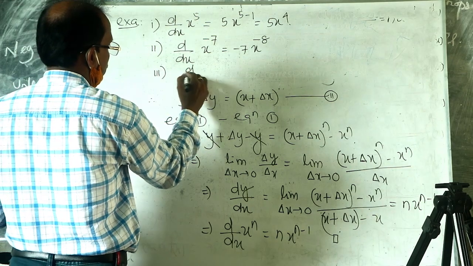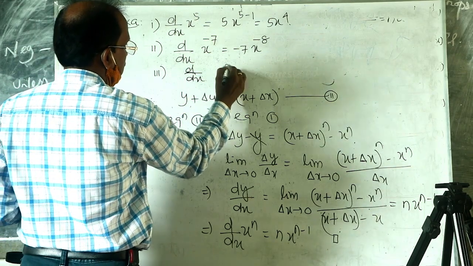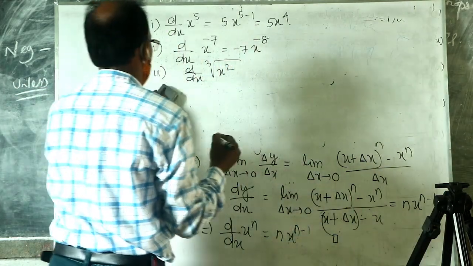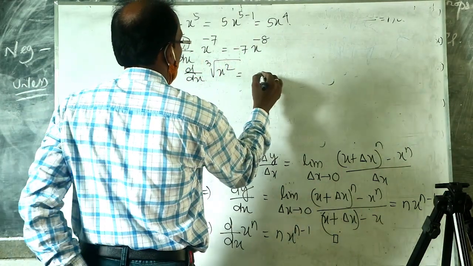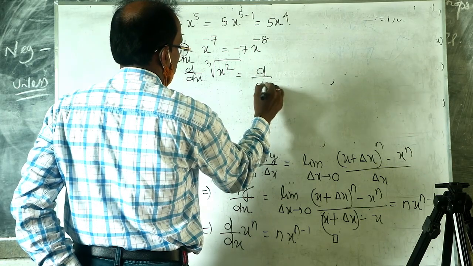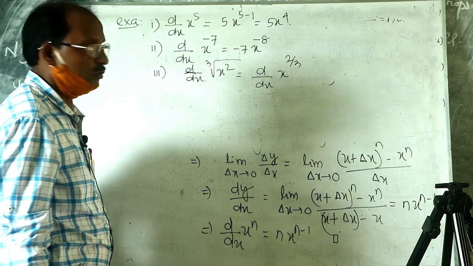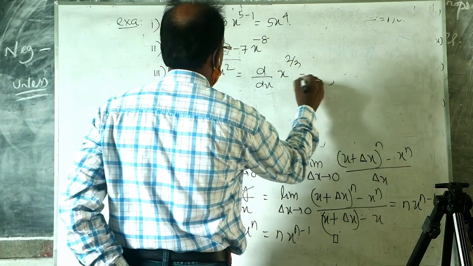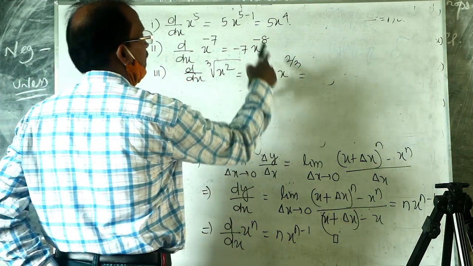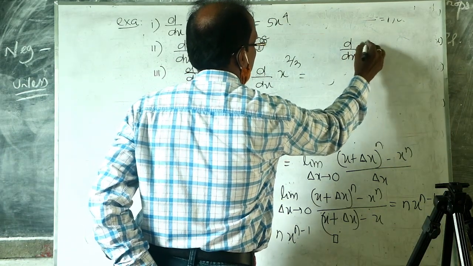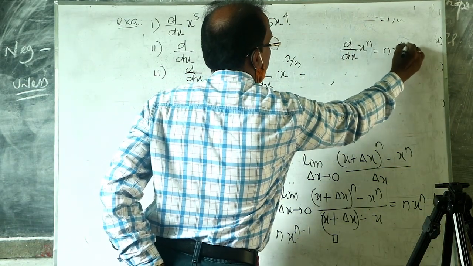Suppose the derivative of the cube root of x square, which is equal to the derivative of x to the power 2 by 3. Using this formula, the derivative of x to the power n is equal to n into x to the power n minus 1.